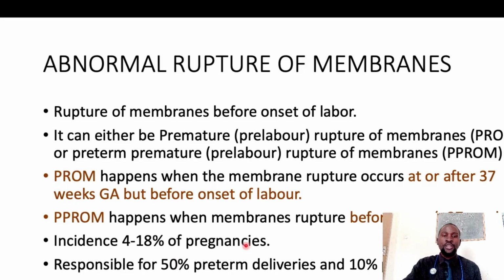It's responsible for about 50% of preterm deliveries, because mostly when the membranes rupture, most women go into labor within 24 hours and deliver. And it accounts for 10% of perinatal mortality. So it's a problem, a common cause of perinatal mortality, especially in our setup.